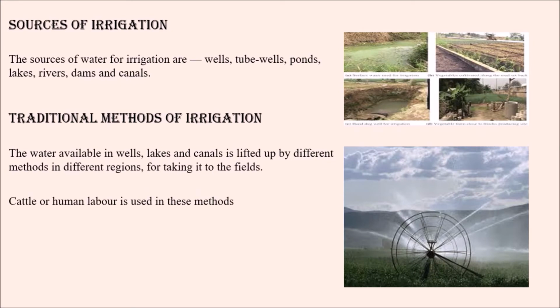Cattle or human labor is used in these methods. In the good olden days, in the traditional method, we generally used cattle or humans as the source for bringing water from lakes, canals, or wells. These methods are cheaper but less efficient. Using cattle or human labor, these methods are cheap but less efficient.